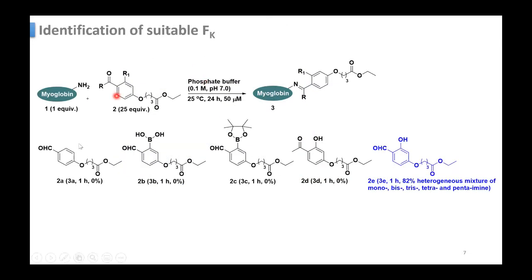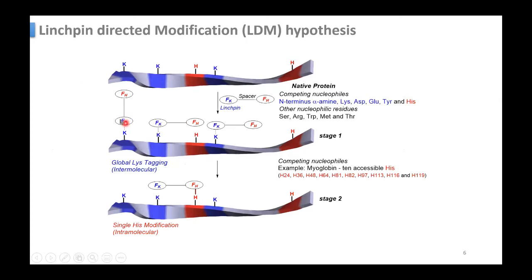So these are some molecules used for this lysine modification. They tried this boronic acid, boronate ester, this is ketone and hydroxy, 2-hydroxy ketones and 2-hydroxy aldehydes. So it shows that this 2-hydroxy aldehyde can get attached to the amine. Initially we're trying to attach this FK, which should be something that attaches with this lysine.